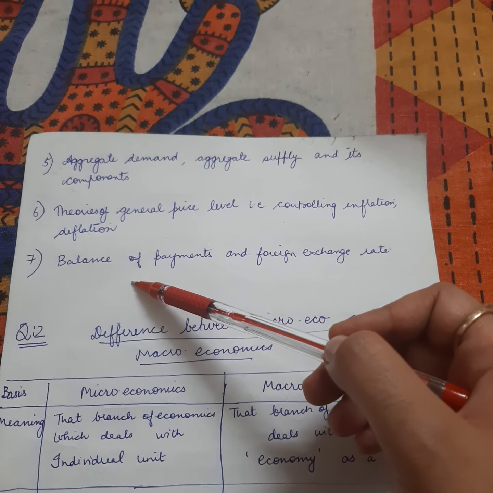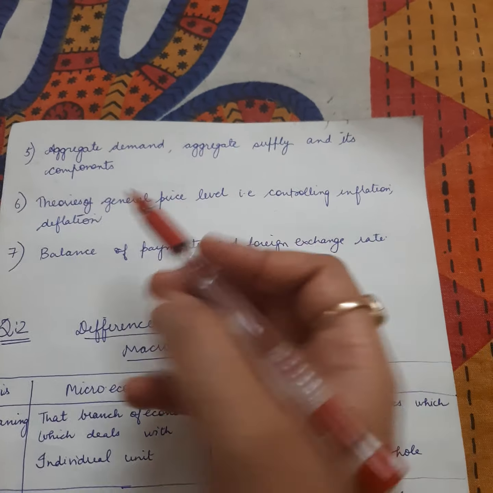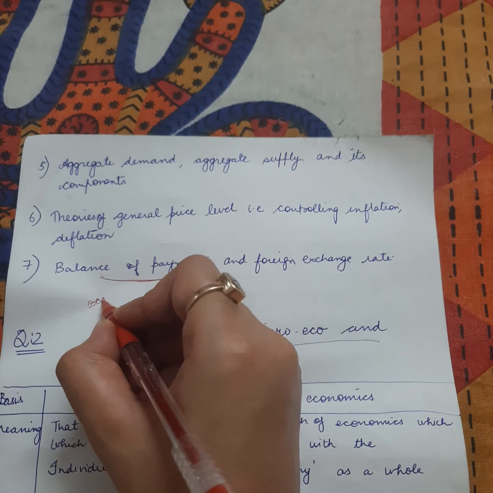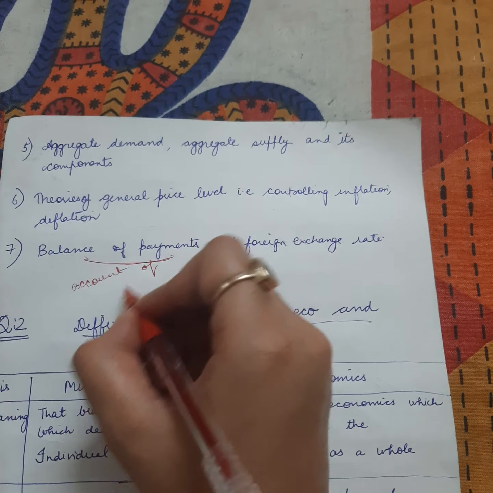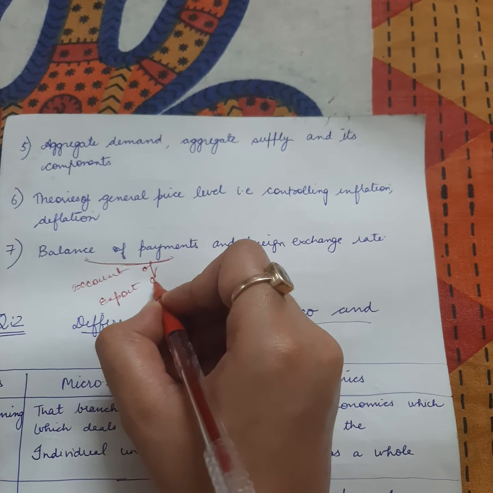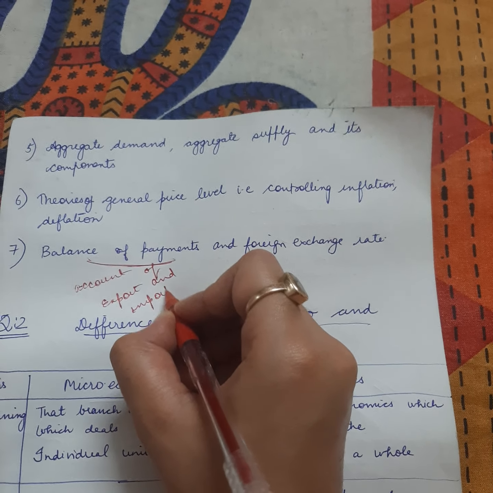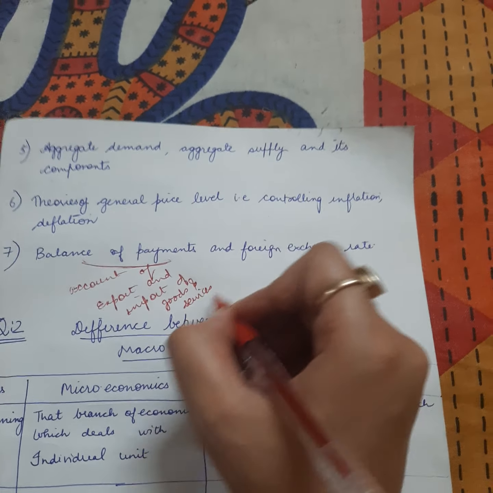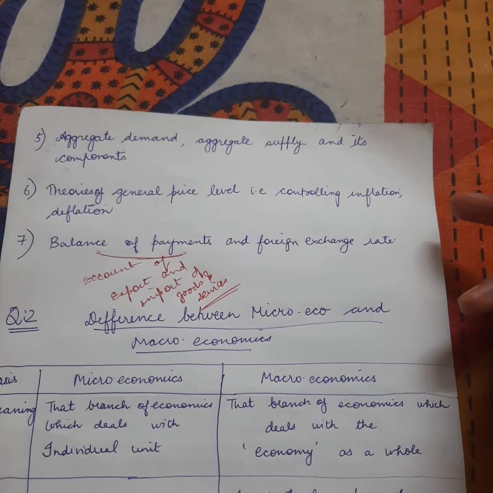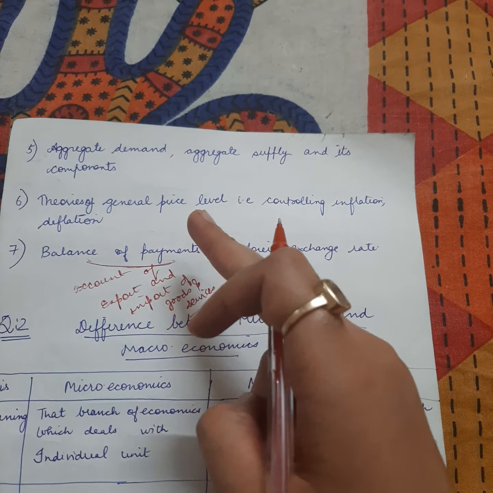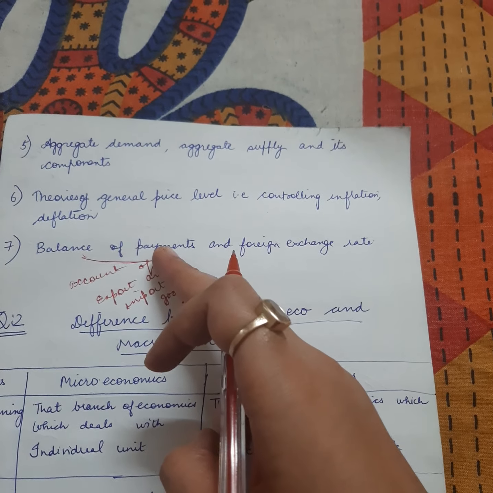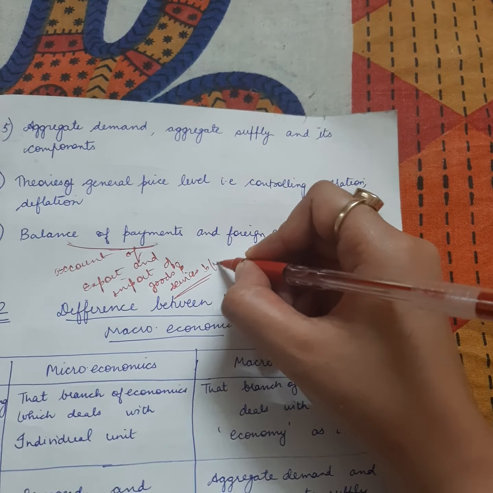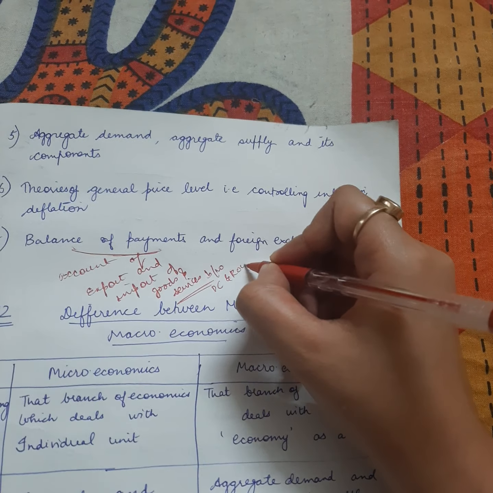Next, last one, balance of payment and foreign exchange rate. First of all, what is balance of payment? It's an account of export and import of goods and services between your country and the rest of the world. We'll be doing this chapter later on, but just to give you an overview, balance of payment is an account of import and export of goods and services between the domestic country and the rest of the world.